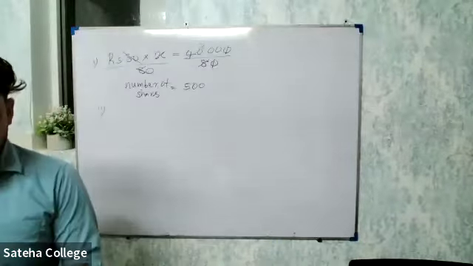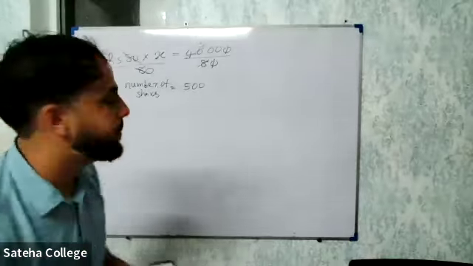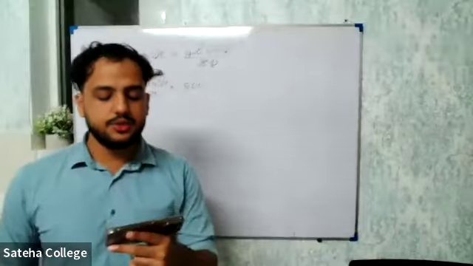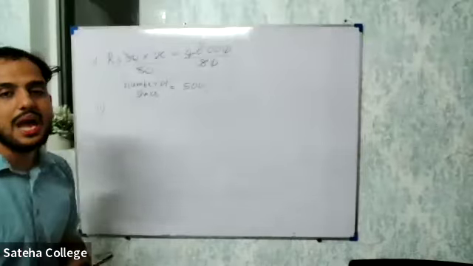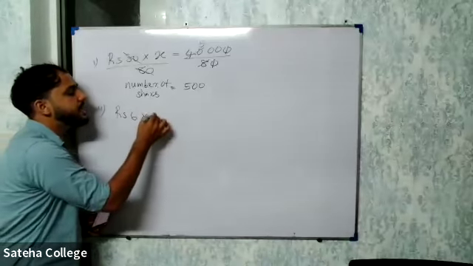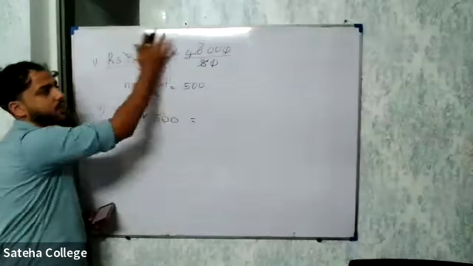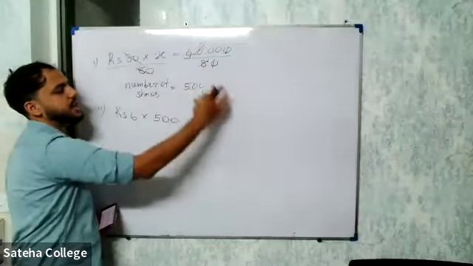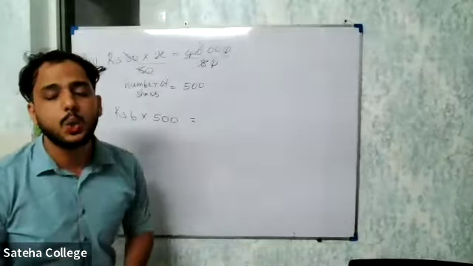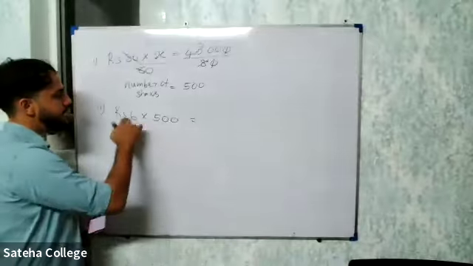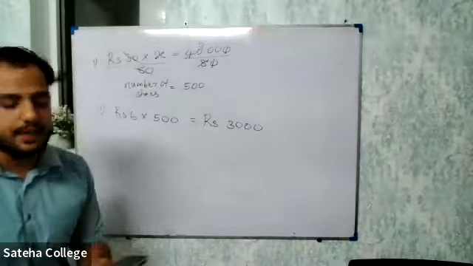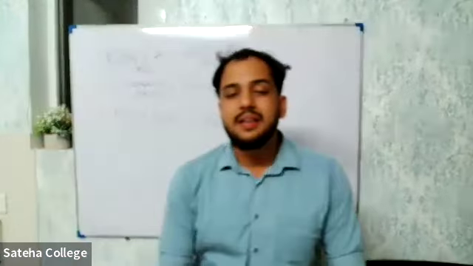Next one. Find the annual dividend income of Mr. Pereira. I told you, for one share, he's getting 6 rupees. Now we found out how many shares he owns in the company. So now we can find, one share 6 rupees into the number of shares. Same idea: dividend into the number of shares will give you the annual dividend. Price of one share into the number of shares will give you the total invested amount. So 6 into 5 is 30, so rupees 3,000. Annually he will get, you don't use the word profit, we'll use the word dividend.